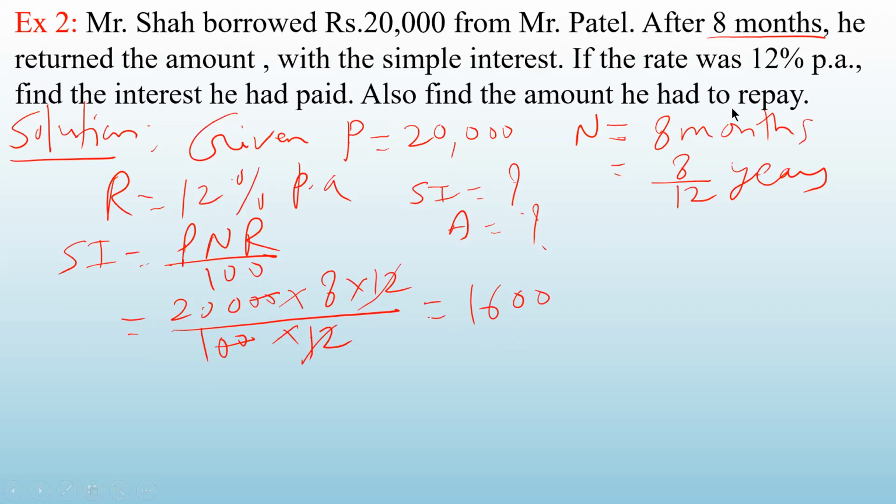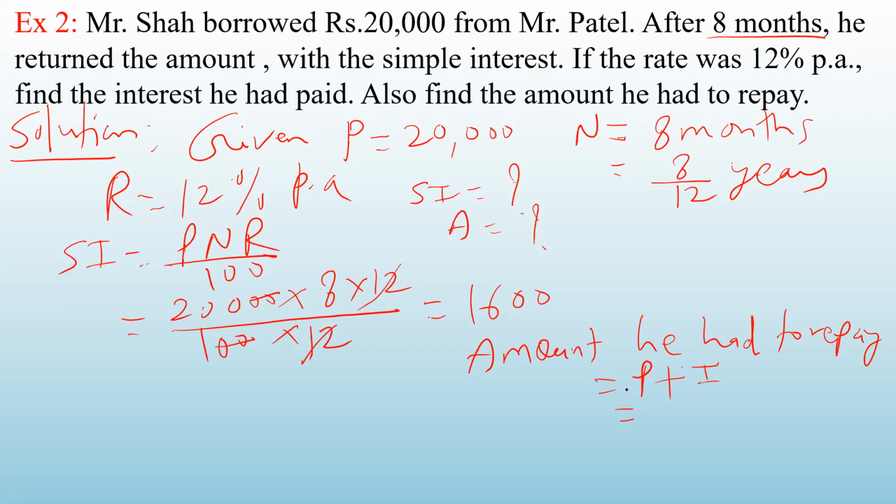Also find the amount he had to repay. So how will you find out the amount? Amount he had to repay. That is the original loan he has taken, the amount he has borrowed, that is principal plus interest. So principal is 20,000 and interest is 1,600. So how much? 21,600. Okay. So this much amount he has to repay after 8 months.